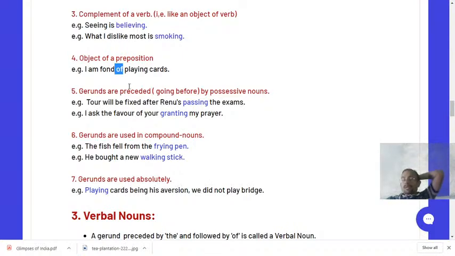Therefore playing has become the object of the preposition of. So whenever an ing word is there after the preposition, that ing word can also be called a gerund. And which rule of gerund? It is used as an object of the preposition.